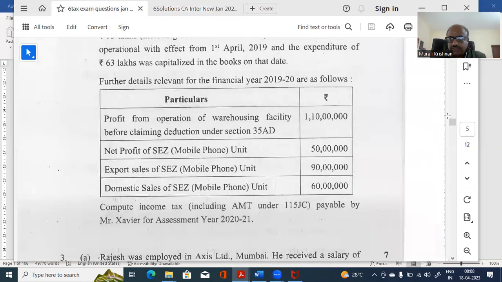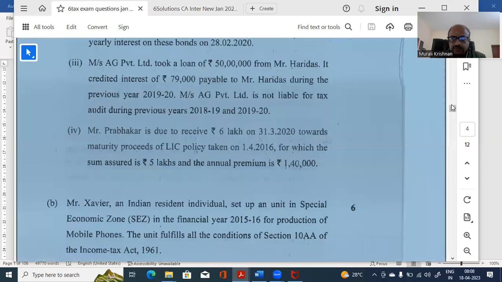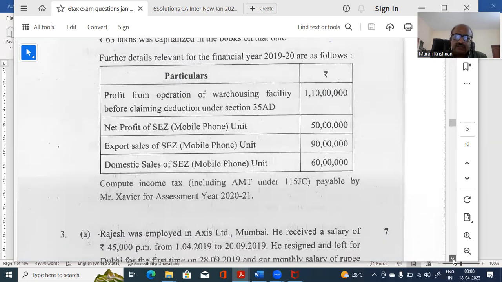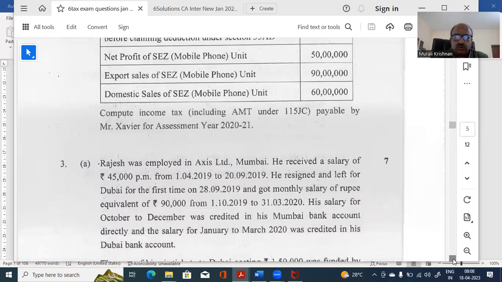So how many marks are they asking for this? 6 marks. See, 6 marks. If you know, you can write. Otherwise, it will be difficult. You have to make up a story only.